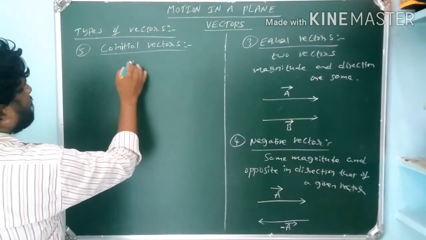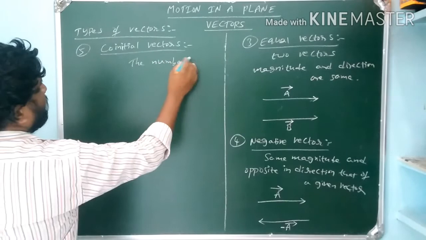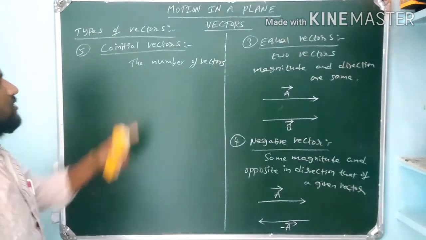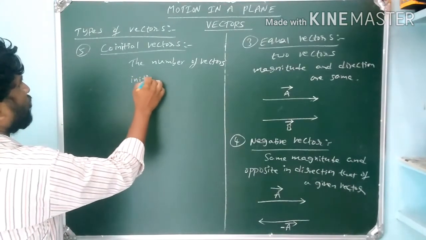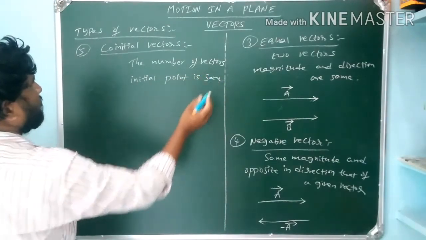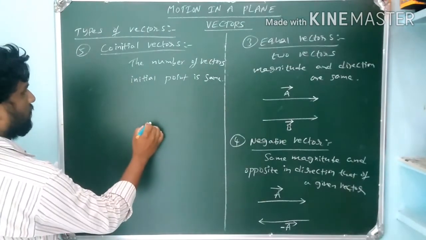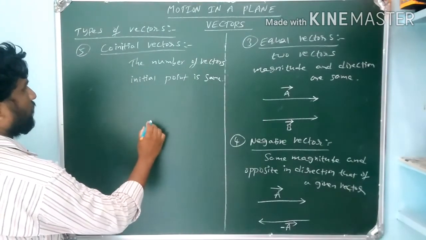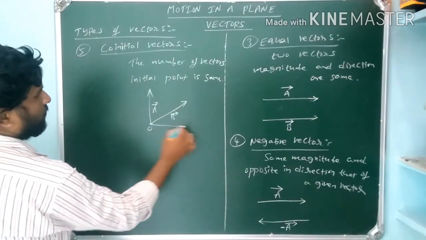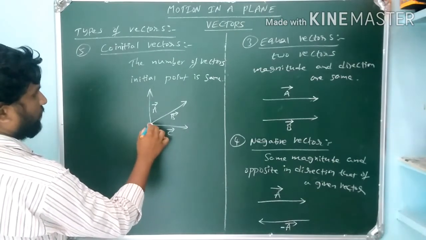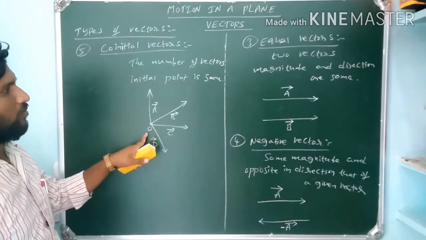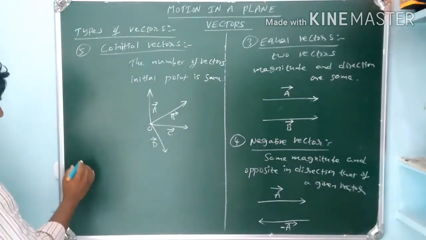A number of vectors are said to be co-initial vectors if their initial point is the same. This type of vectors we can call co-initial vectors. This is the A bar vector, this is the B bar vector, this is the C bar vector, and this is the D bar vector. For all these four vectors, the initial point is the same, that is point O. This type of vectors are called co-initial vectors.